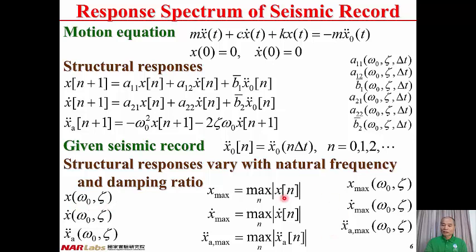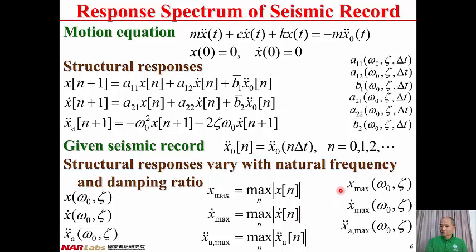From all steps of the displacement, we can find the maximum displacement. That's the peak relative displacement, x maximum. Similarly, we can have the peak relative velocity, x dot maximum, and also the peak absolute acceleration, x double dot a maximum.